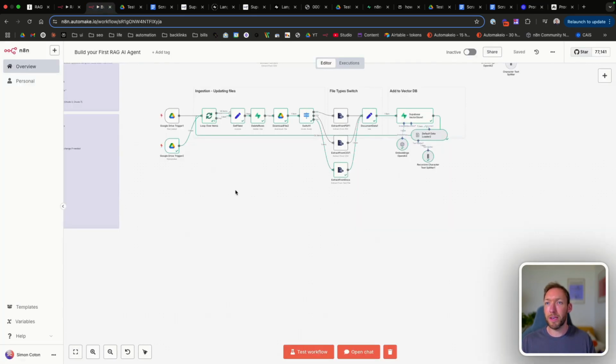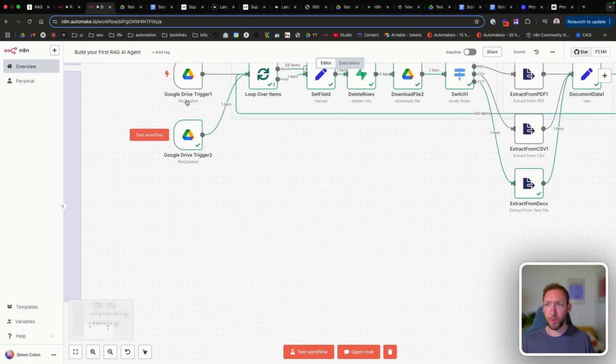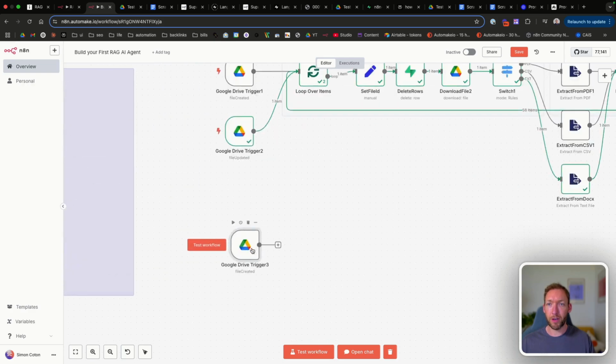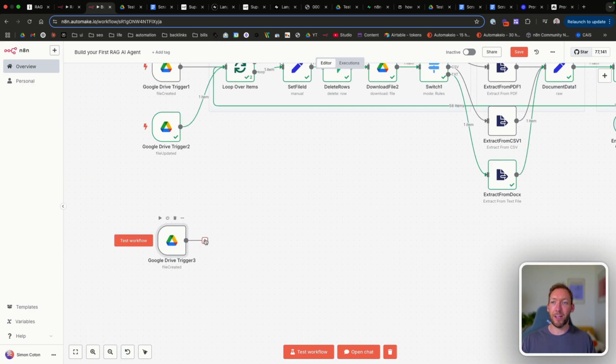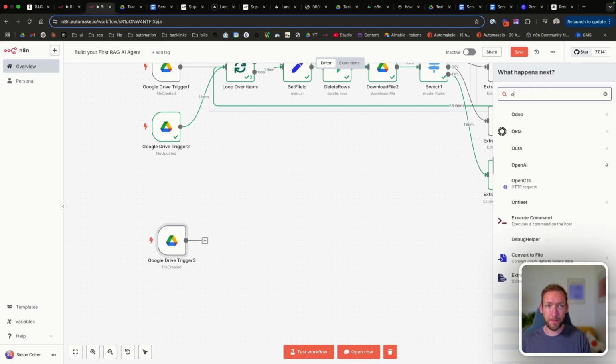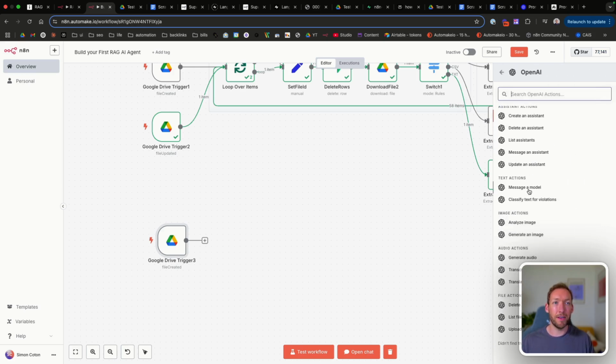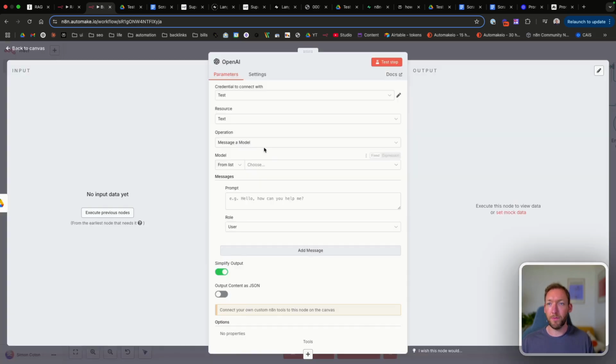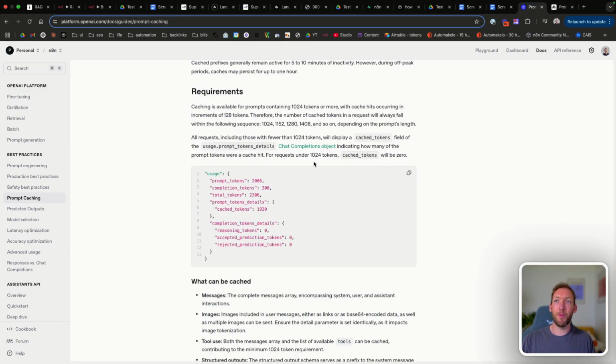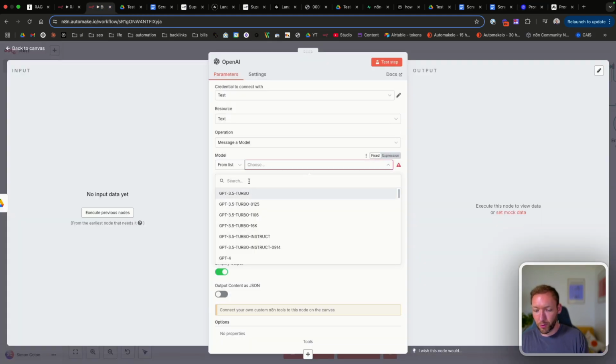So when we're in N8N, what we'll do is we'll just create this Google Drive trigger again. And I've just re-uploaded the Netflix financial document again, so the 84-page document. Hopefully it's not above the token limit for OpenAI. We'll find out in a minute. And to make it more visible, I'm going to open the OpenAI node directly, and we're going to say message a model. And any return from the OpenAI node will actually tell us how many tokens of that initial response was cached. So we're just going to choose 4o mini.